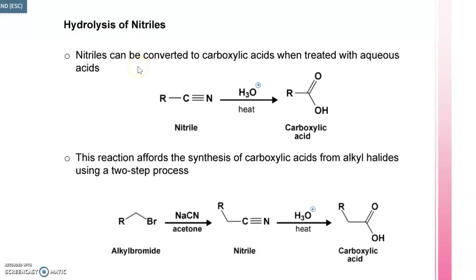Now the next reaction where carboxylic acid can be synthesized is from nitriles. This I also explained in the last chapter. These nitriles, or cyanides, if we do partial hydrolysis, change into amide, and if we do complete hydrolysis of this compound, it always gives us carboxylic acid. So this functional group on complete hydrolysis in acidic medium will change into carboxylic acid.